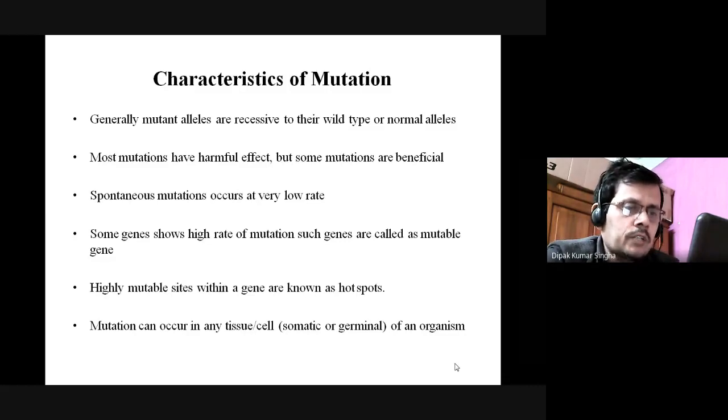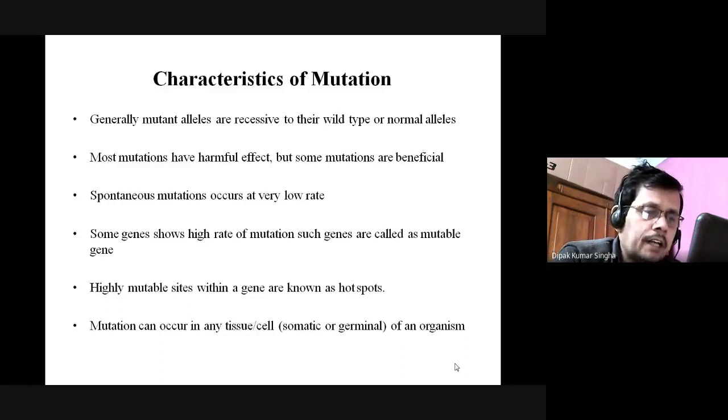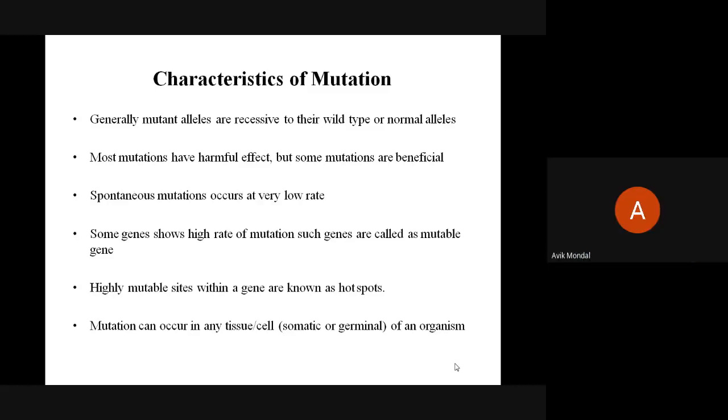And some genes show a high rate of mutation, such genes are called the mutable genes. Those genes which have a high rate of mutation are called the mutable genes. Highly mutable sites within the gene are known as the hotspot. যেরকম এখন হটস্পট ইন কেস অফ করোনা, হাইলি মিউটেবল সাইট, মানে where the site of the gene.